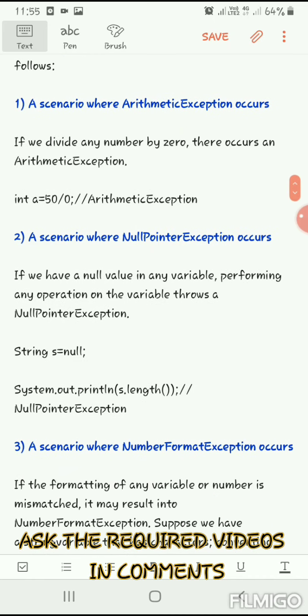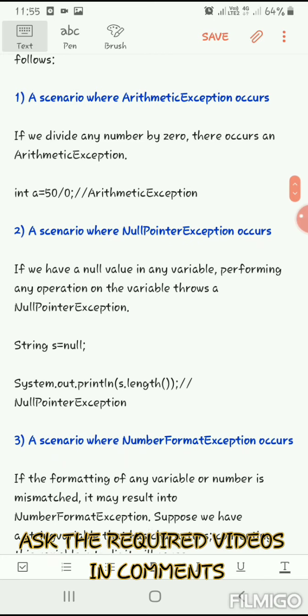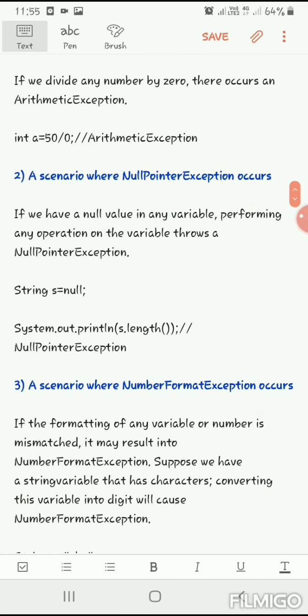Now, null pointer exception. A null pointer exception occurs when we declare a string but that is null.